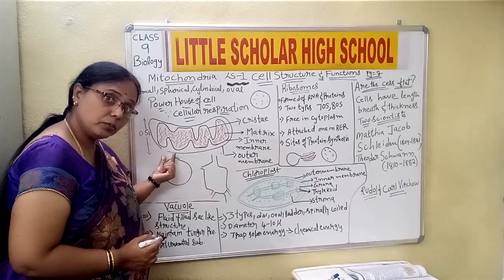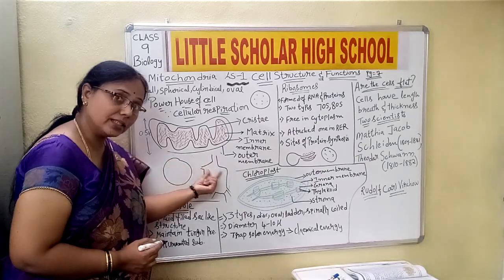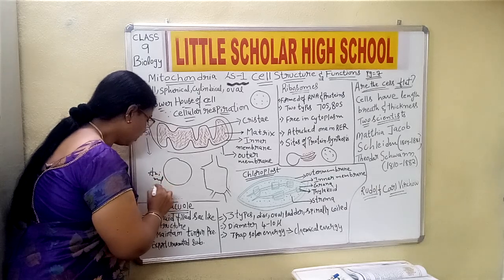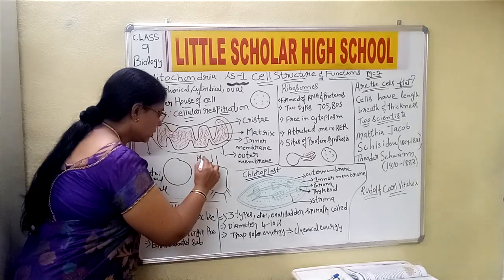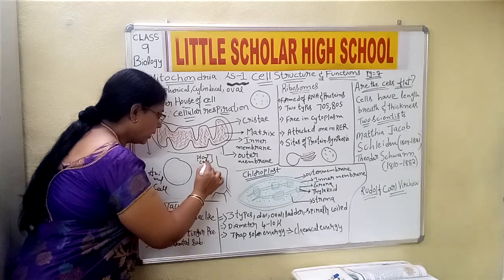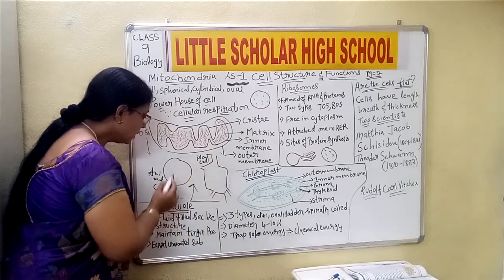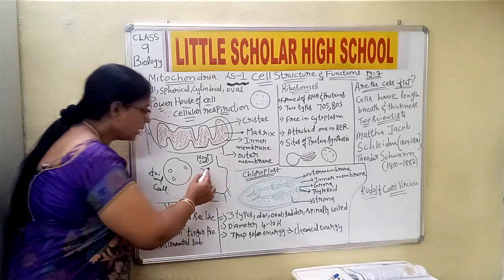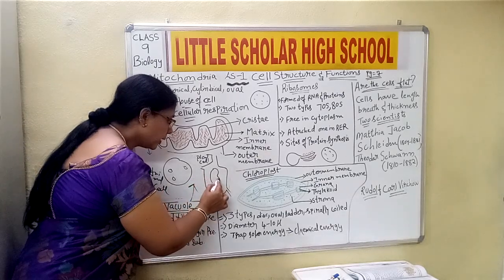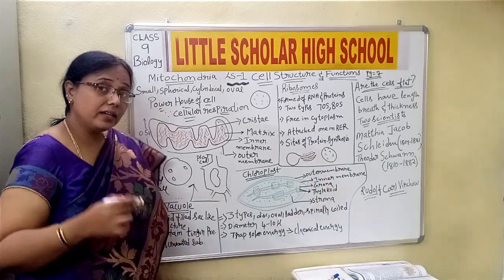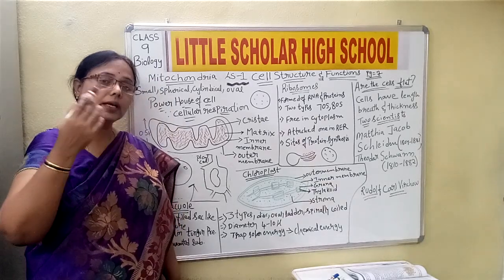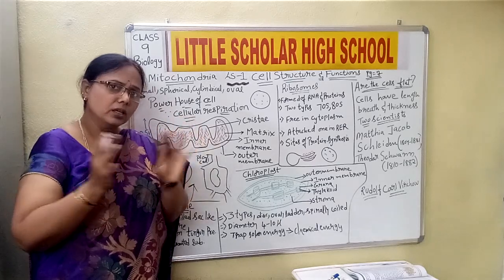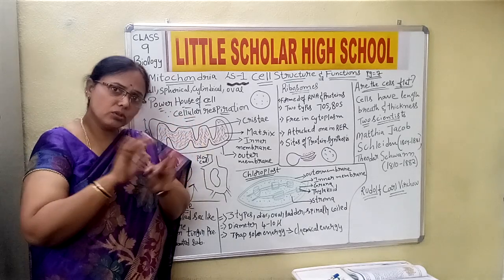And when we discussed the animal cell and the plant cell, we said that the vacuoles are very small in the animal cell, whereas in the plant cell they occupy the major portion. And if you move to the higher plants, they may occupy the maximum, 90 percent or more than 90 percent of the cell space.